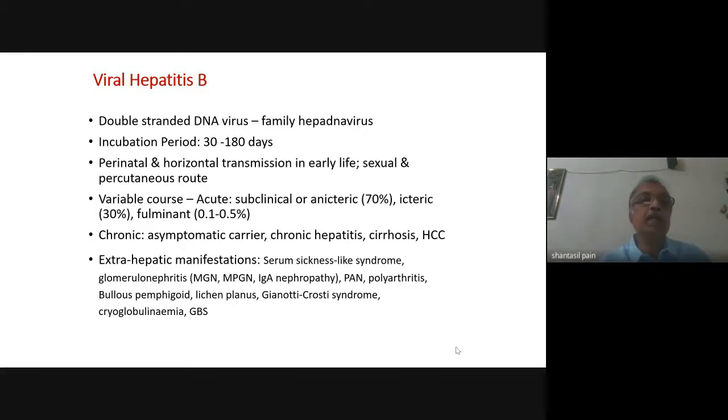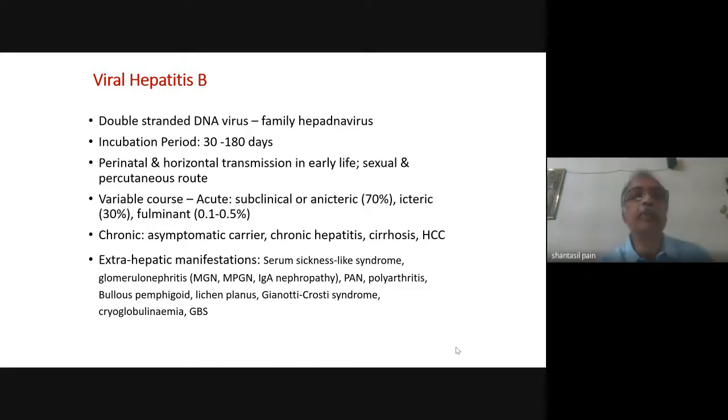So, in early life, in infancy, it is chronic infection, not acute hepatitis, while infection in adult life is acute hepatitis and not chronic infection. However, if the patient is HIV infected, then the chance of chronicity is much increased.